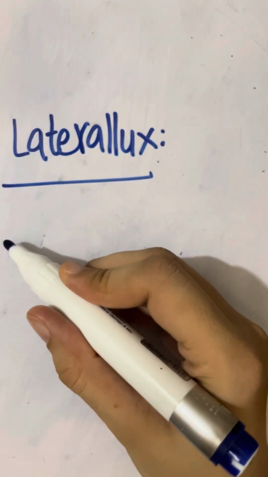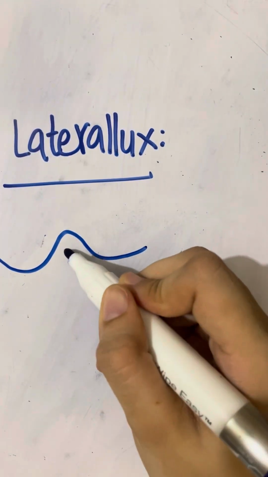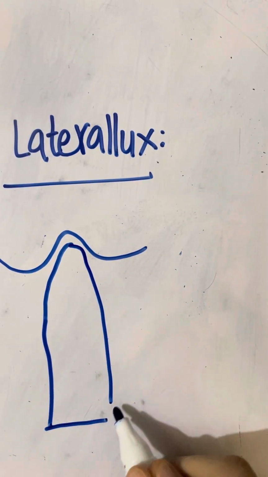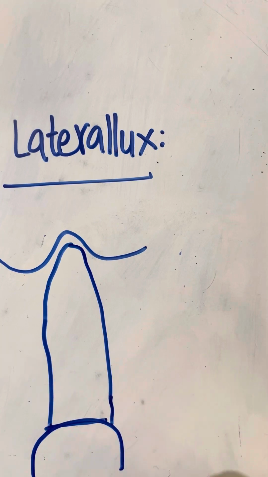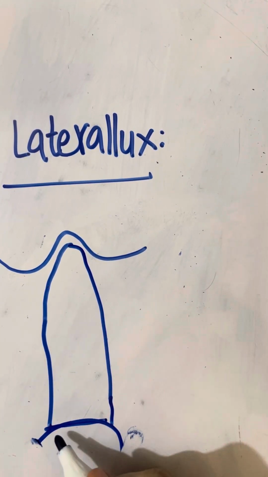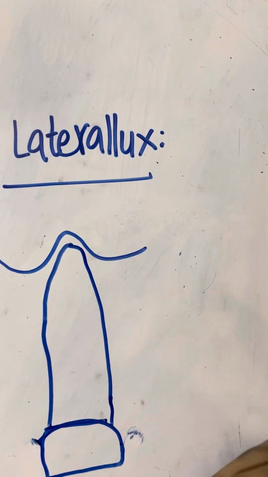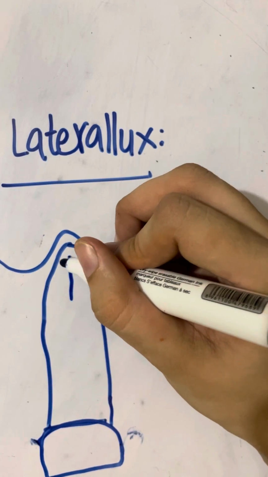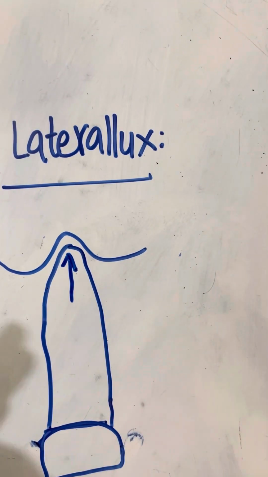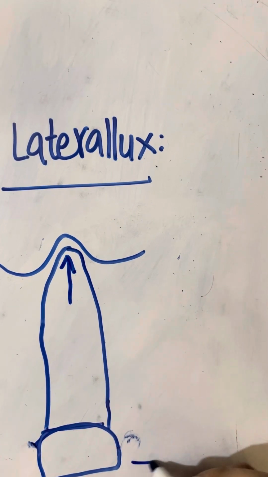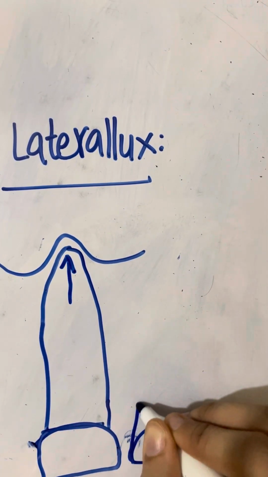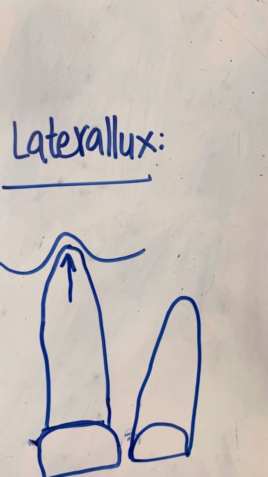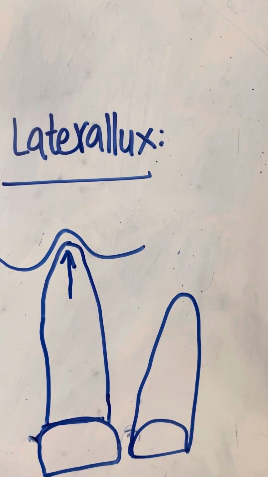If we consider that this is the socket of the tooth, this is the root and this is the crown, the tooth is not moving axially. It is not moving towards the socket, but it is moving like this, laterally. So this type of displacement of the tooth is known as lateral luxation.